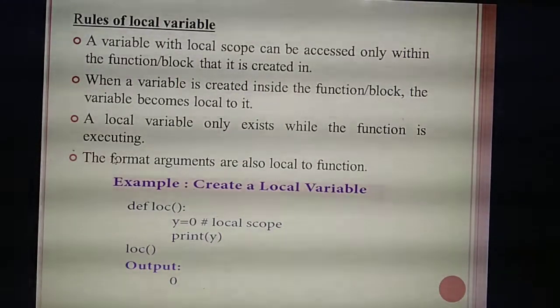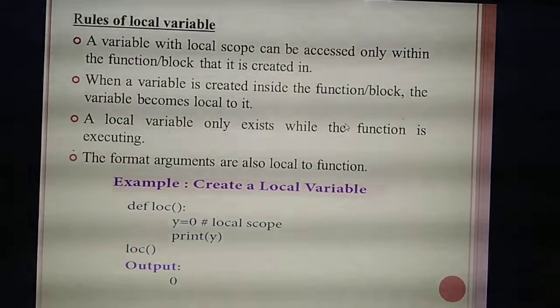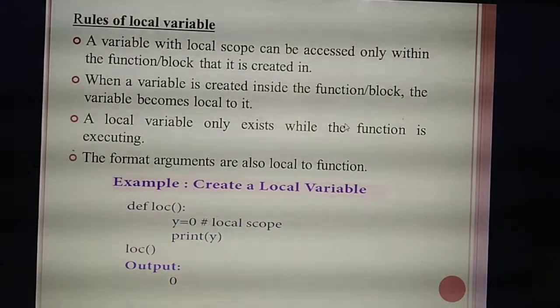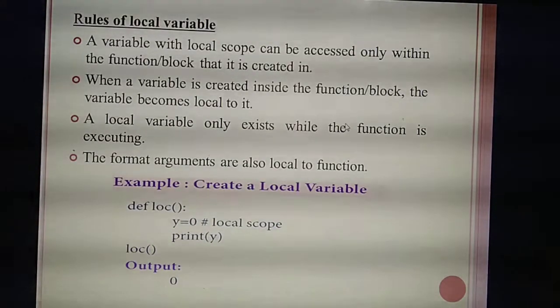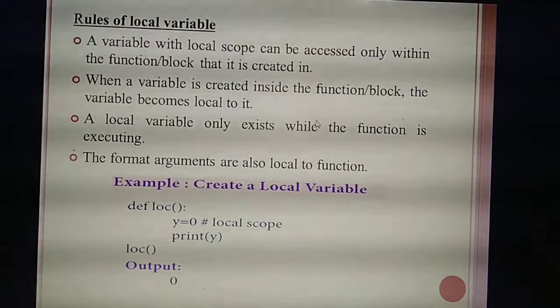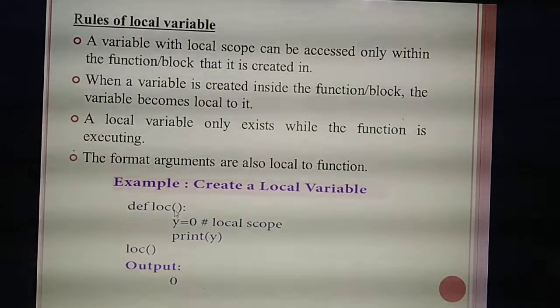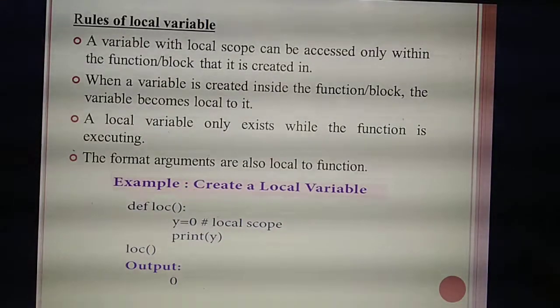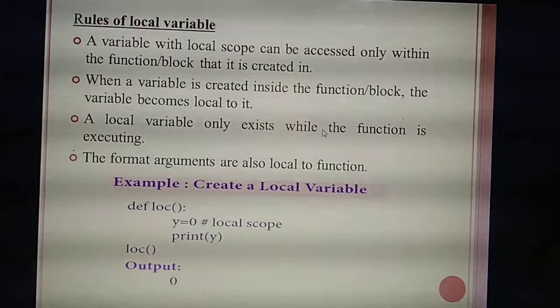Then the arguments are also local to the function. However many arguments you pass to that function, those arguments are also local. What do we mean by arguments? For example, def local(a, b). Those arguments are also local variables. So what are the rules of local variable? How many points have you studied?